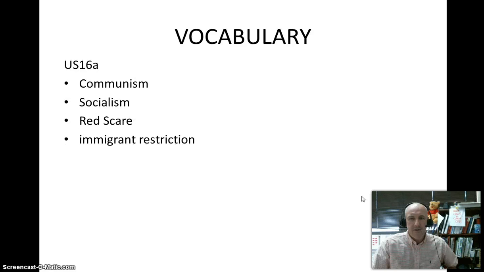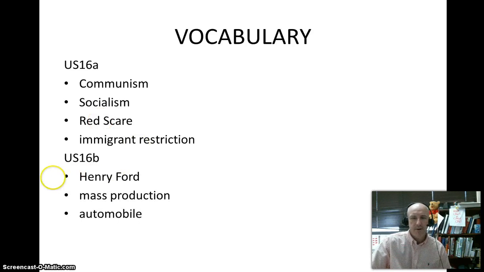Here's some vocab you need to know. We'll focus on part one, which will be communism, socialism, the Red Scare, immigrant restriction. Then we'll get into part two. We've got Henry Ford, which y'all know about. Some of you love the Ford, some of you love the Chevy, but we're going to talk about the Ford. Mass production and the automobile.